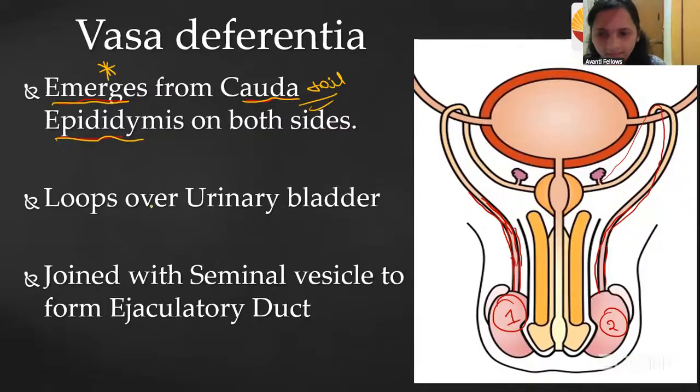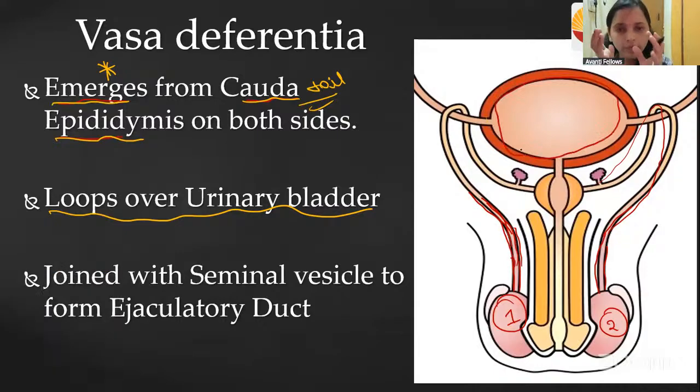Okay. Then, it is going to loop over the urinary bladder. Here you can see this is the urinary bladder, where urine is going to be stored, right? It is just looping over the urinary bladder, and it is joined with the seminal vesicle and the prostate and the bulbourethral gland. Then it is going to the urethra.